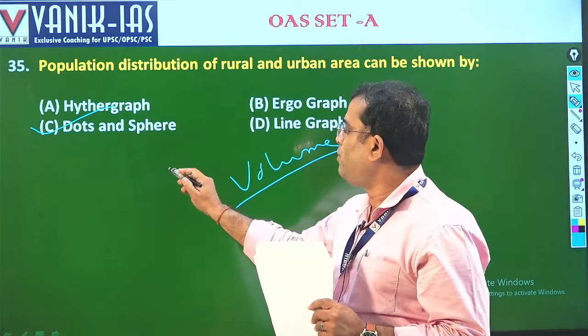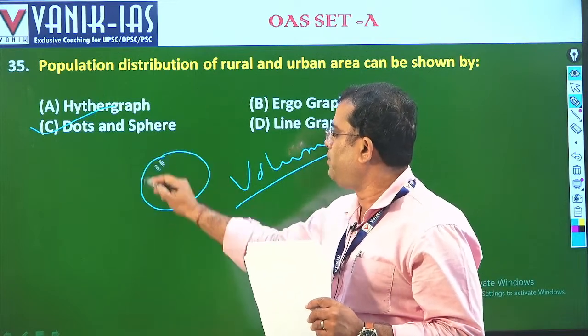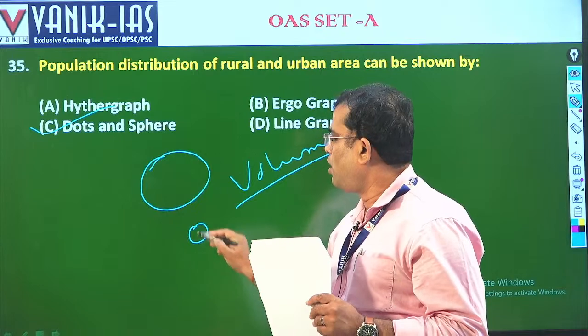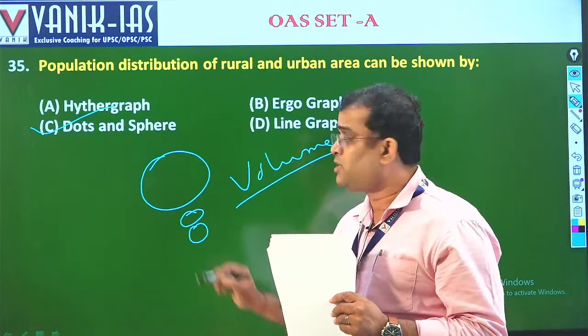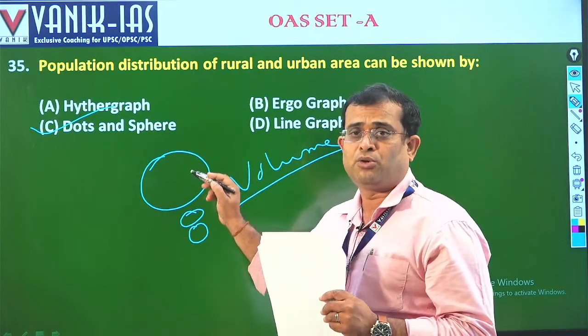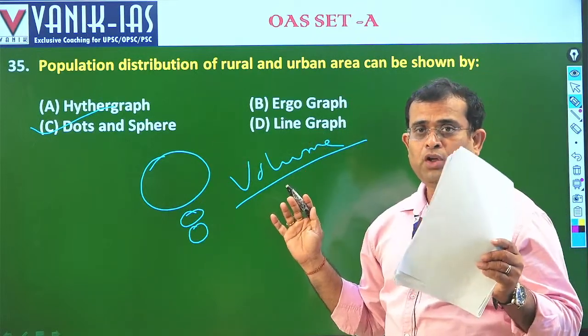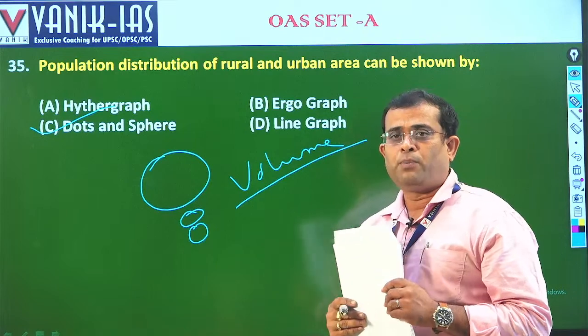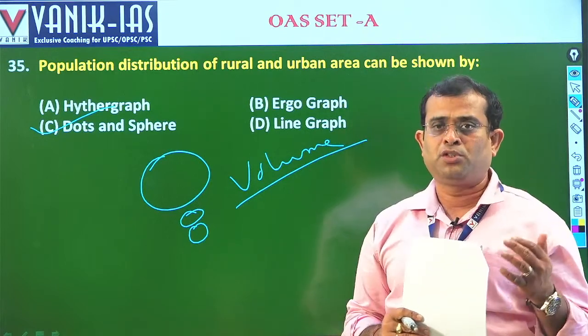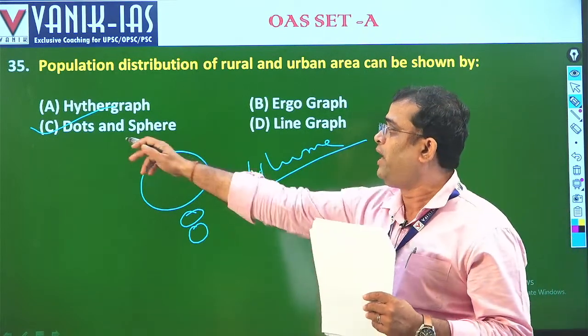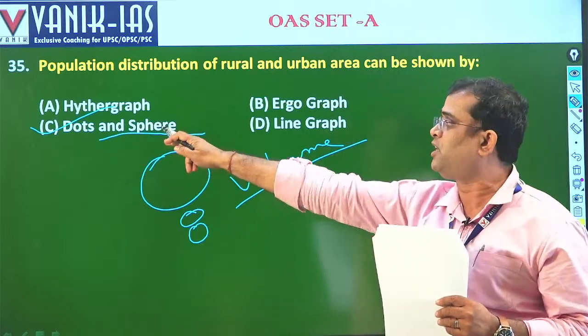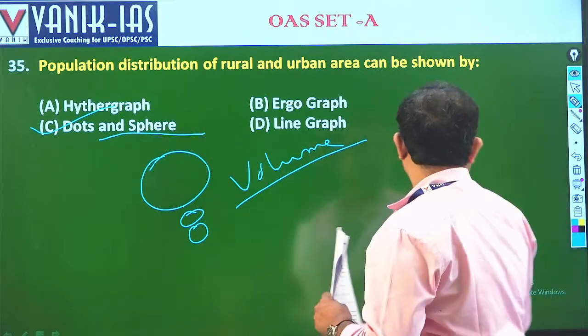One has small, then bigger ones, million plus cities, then mega plus means larger ones. It indicates volume and larger size. Suppose Delhi's population is more than 2 crore or Mumbai's population is more than 1.5 crore. So volume is indicated by dots and spheres. So the answer is C.